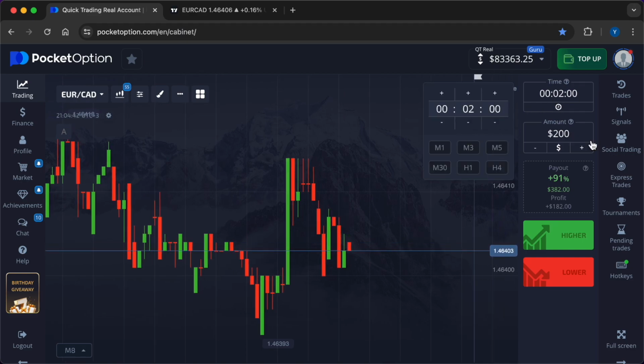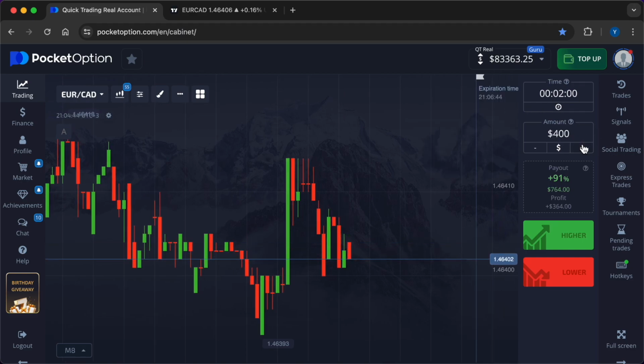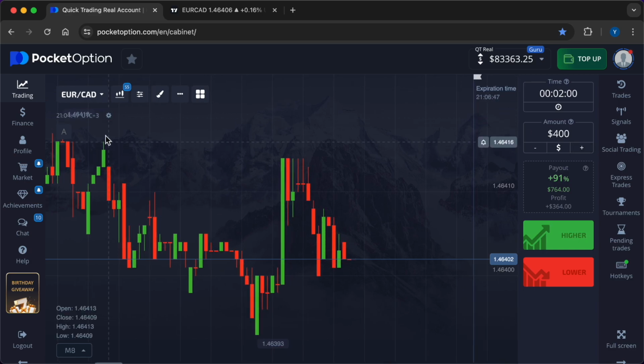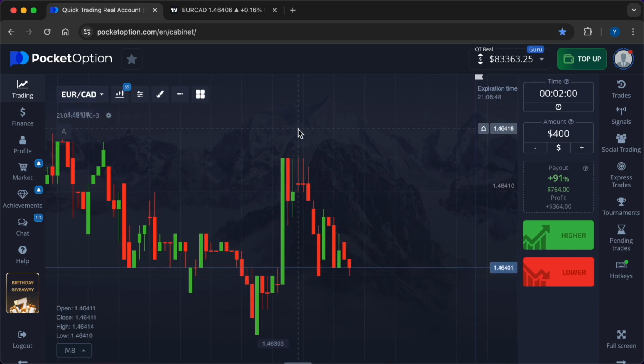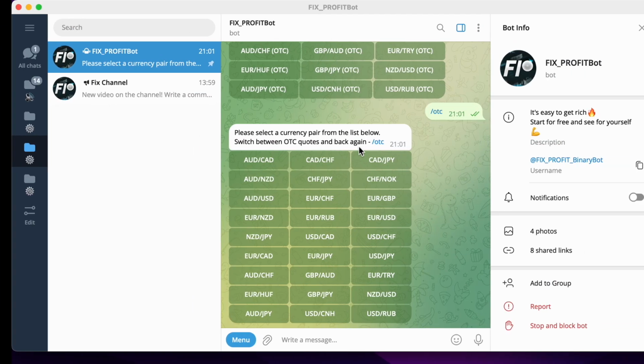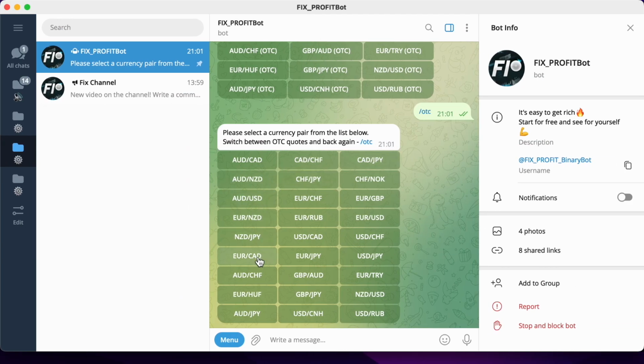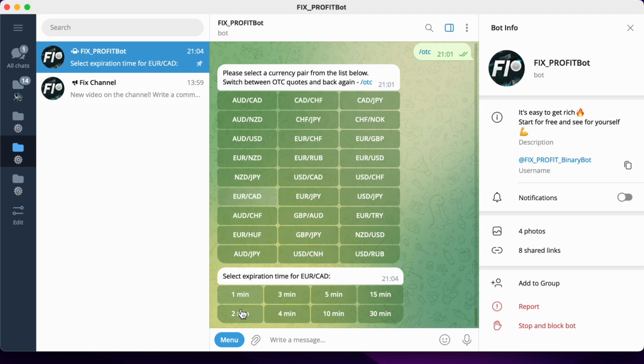I start with the Euro-Canadian dollar currency pair at the expiry time of 2 minutes. My first investment will be $400. In order to get my signal, you need to press the 2 corresponding keys in my menu. And that's it.